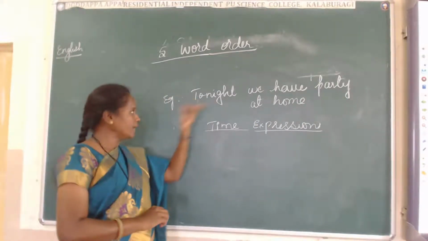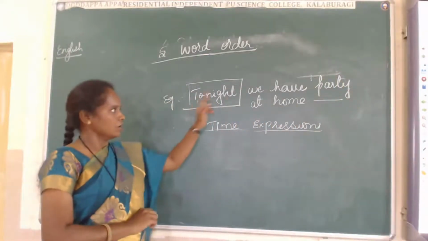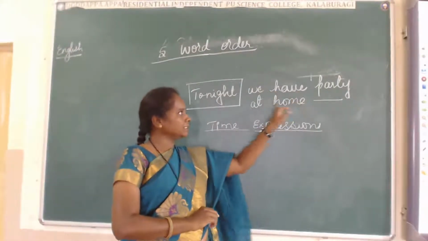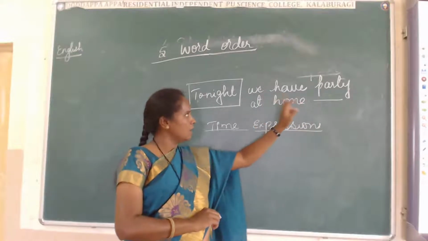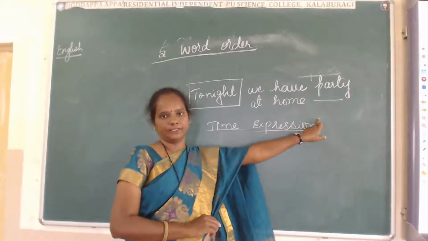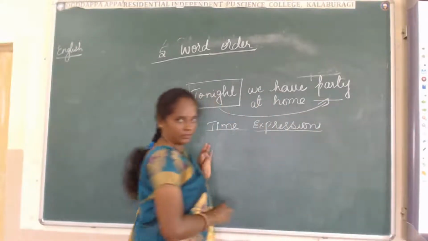Why? Time expression should be at the end of the sentence. We have party at home tonight. This is the exact answer. This is word order.